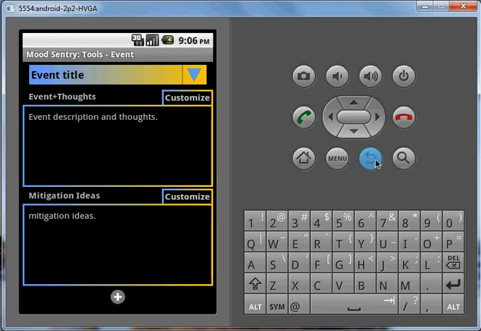The event description and mitigation text can be re-edited by selecting either Customize or double tapping in the text area. I usually double tap. For me, this is not a one-pass entry. I find myself modifying these entries quite often as I learn more about myself and gain more experiences. The edit function is the same edit function used in my experiences, reminders, prioritizations, and the rest of these tools, and I'll just stop mentioning that.